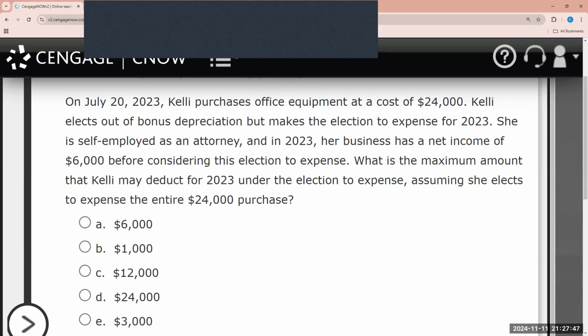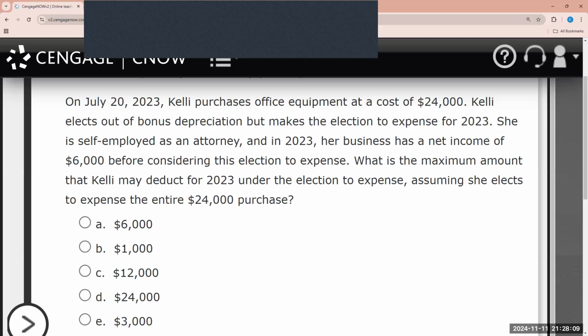And the last limitation mentioned is the taxable income limit. The amount of acquired qualified property that can be expensed annually is limited to the taxpayer's taxable income before they consider any amount that's going to be expensed under Section 179 from the trade or business.